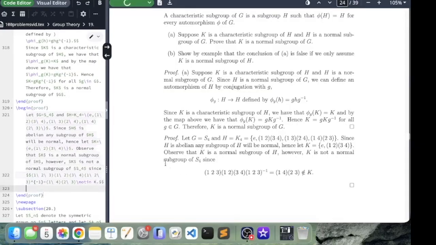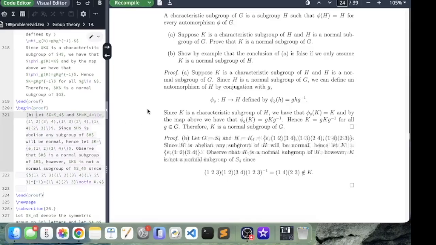Hence K is not a normal subgroup of S4. And I guess I'll label this B, and that concludes problem number 19.